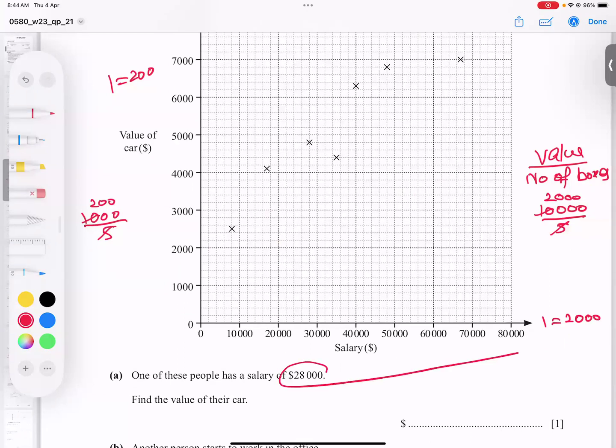So keep your eye on 28,000, and one box is 2,000. It means from 30,000, if you go one box back, subtracting 2,000 from 30,000, you get 28,000. So 28,000 is at this number. Go up, up, up, and stop here. I get this number, and this is my answer. What is this number? From this value, subtract 200. When you subtract 200 from 5,000, because one box represents 200, it becomes 4,800. Alhamdulillah, this part is very clear.